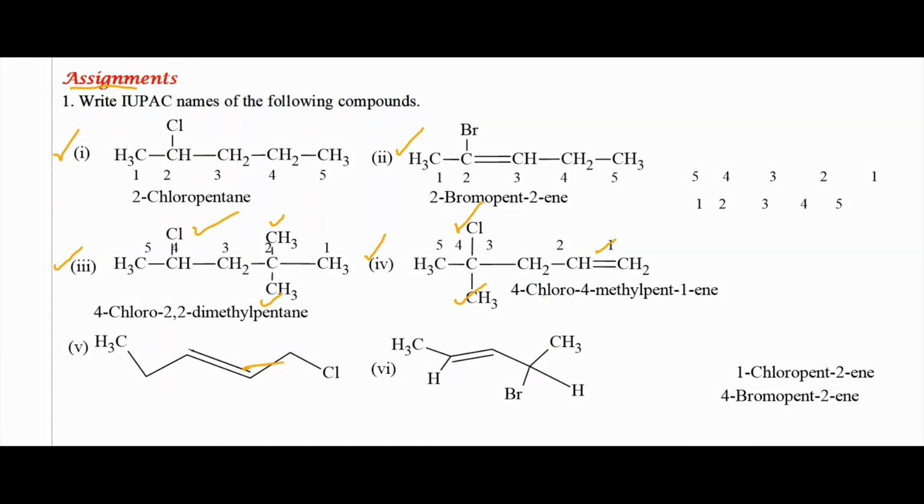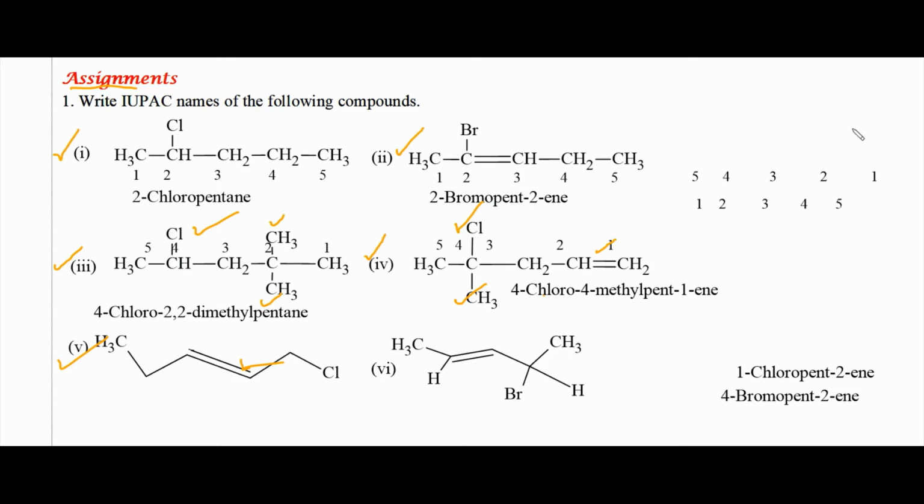Consider the next structure. Here, the primary suffix ene is present nearer to the right end. The prefix chlorine atom is also present nearer to the right end.